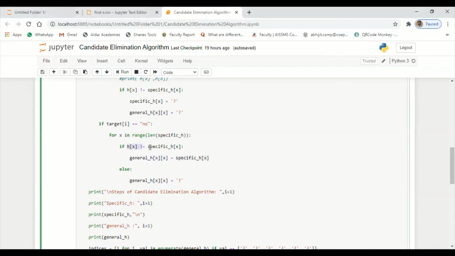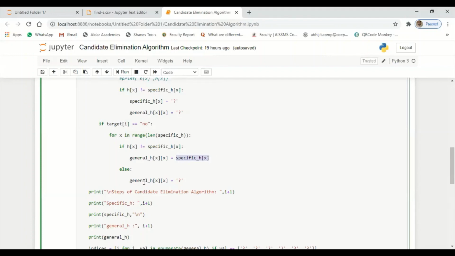If the rainy is not equal to the data in the specific hypothesis, which is nothing but this sunny already here, then what I will do is place whatever value is available in the specific hypothesis, which is the negative value of rainy. The opposite of rainy is sunny. Whatever value I compare, if it is not equal, you place it in the general hypothesis with the record available in the specific hypothesis, which is my opposite value, nothing but my sunny value.